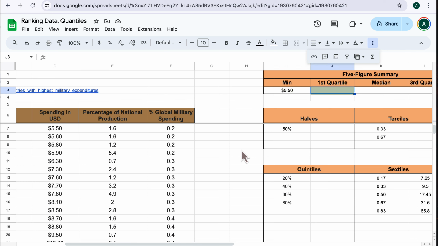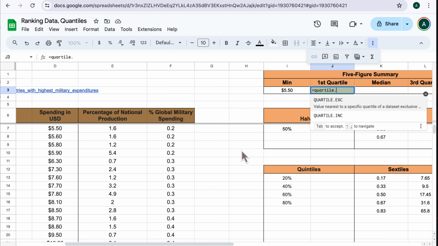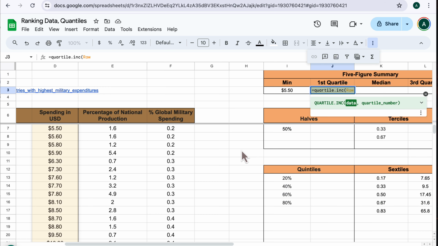For the first quartile, there's a couple different ways that I can do this, but I'm going to actually use the quartile function. I'm going to say equals quartile, and then I have to choose, do I want exclusive or inclusive? We've covered that in the last 2 videos, so I'm going to skip that for now. I'm going to go with inclusive. Our data, we're going to work with raw, and it's saying, well, which quartile do you want? And we'll go with the first quartile, and that is 8.4 billion. So at least 25% of the countries in a big data set that looked a heck of a lot like ours would have spent 8.4 billion or less.